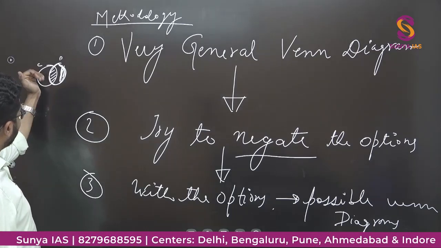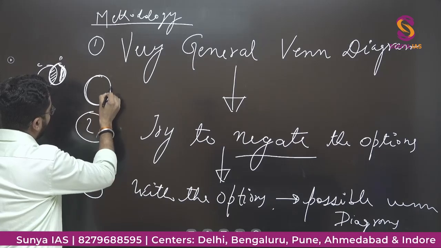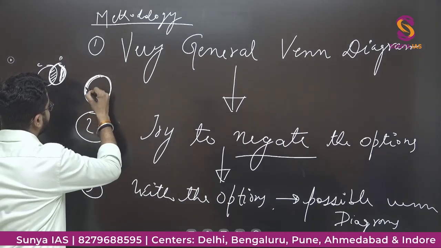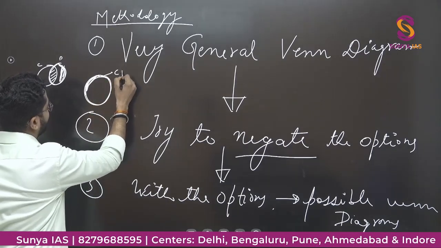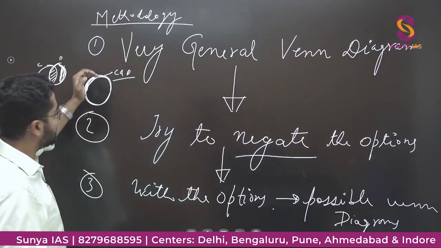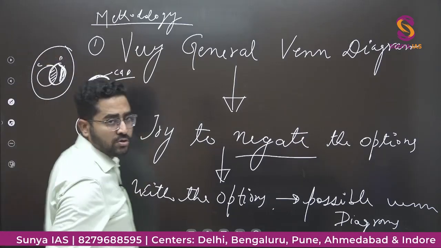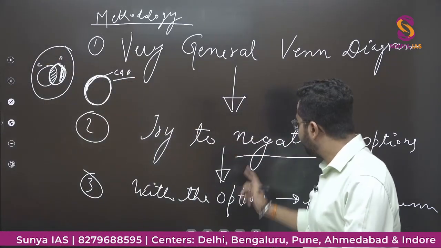इसलिए यू विल मेक अ जनरल वेन डायग्राम वेयर सम कैट्स आर डॉग्स. This is also a right Venn diagram where cats and dogs are exactly the same, cats and dogs. But this is not a general Venn diagram. This is a very specific situation where cats and dogs number is same. This is a general Venn diagram. This will help you in marking the option. Then try to negate the option.